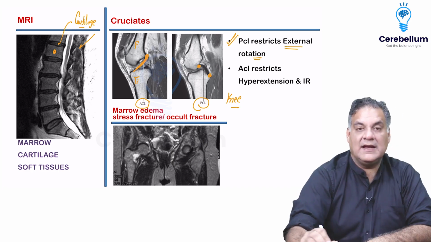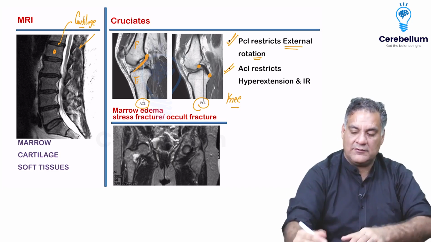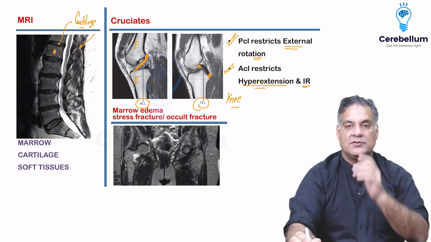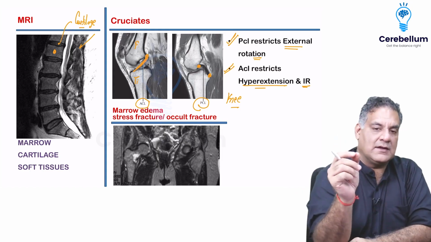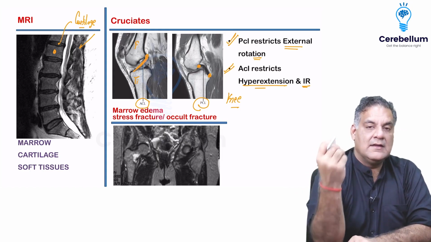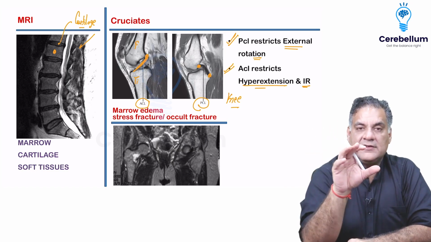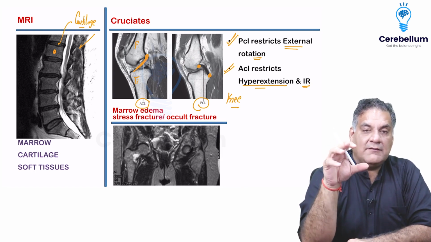external rotation of the leg, and anterior cruciate ligament, which prevents tibia going anterior to the femur, called as hyperextension, and the internal rotation. So this is what are the movements which it restricts, and if they are broken, these movements will occur excess. You know, if I do a long running, after some time I might hurt my legs and my feet. Now, why will this happen?